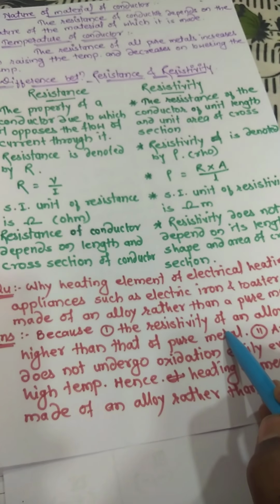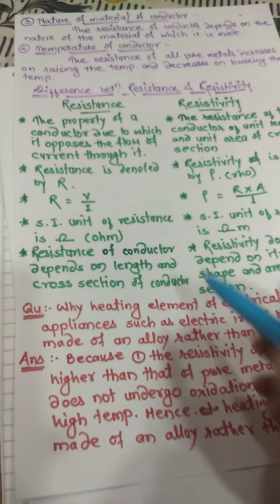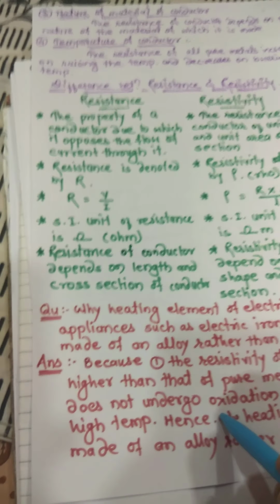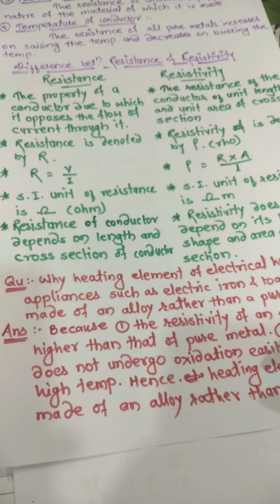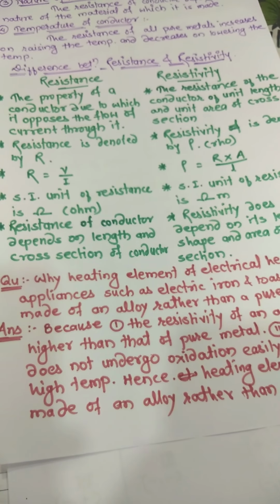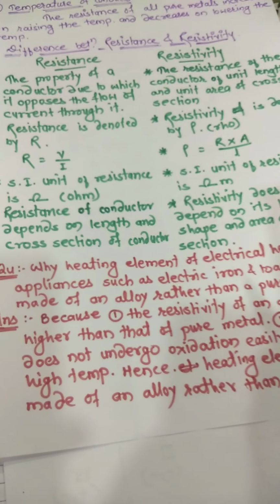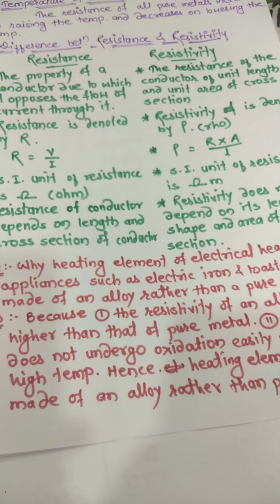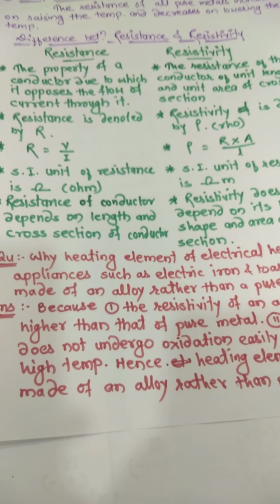If you refer to the NCERT textbook, one table is given. In that table, the resistivity of some particular metals, conductors, insulators, and resistors is given. So just go through that and copy that table.